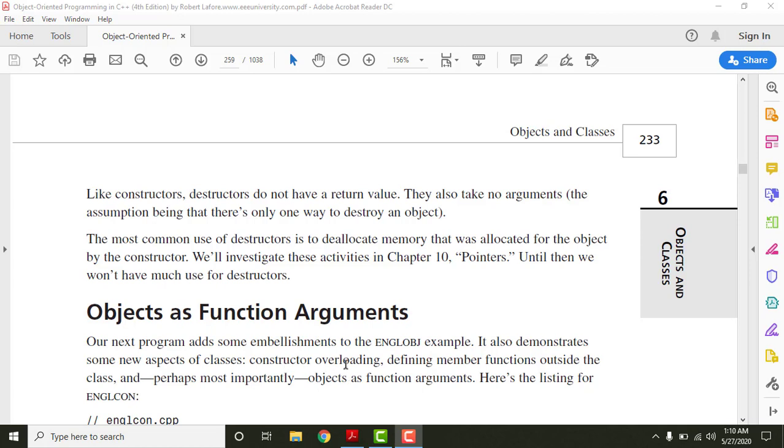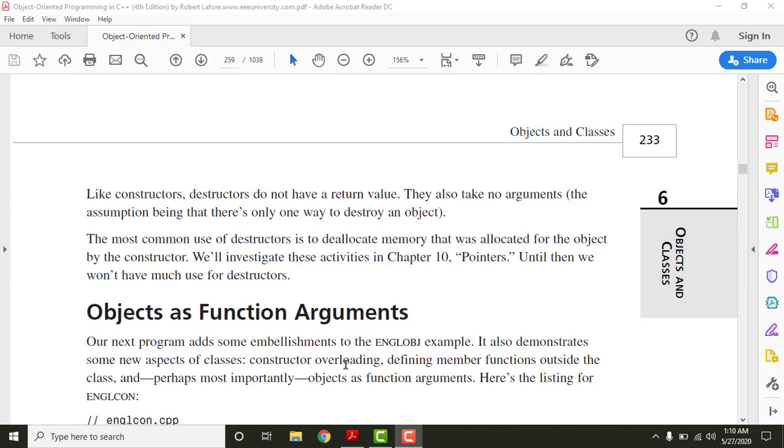When we say constructor overloading, that means a single constructor will have different arguments. A single constructor will be used a number of times and will have different arguments. Like we have talked about function overloading, that means a single function will be used multiple times but will have different arguments. Likewise, constructor is also a member function, and constructor overloading is only possible when a single constructor is used multiple times, but every time it has new arguments. This concept is known as constructor overloading. And the next concept is defining member function outside the class.